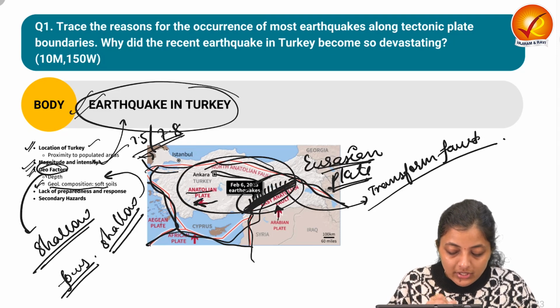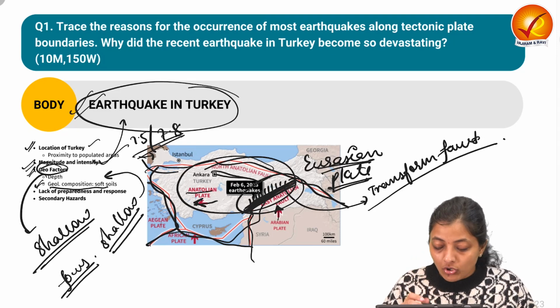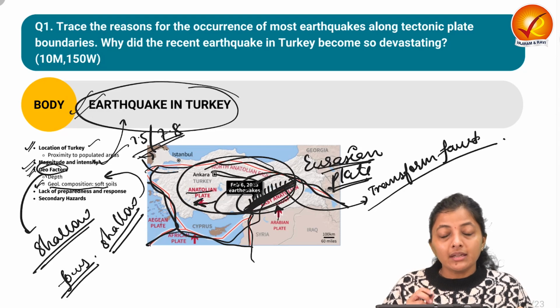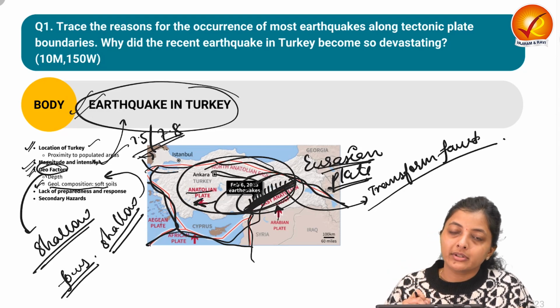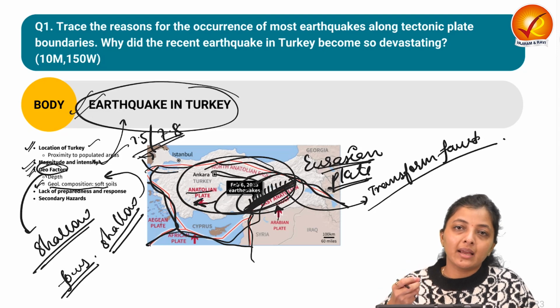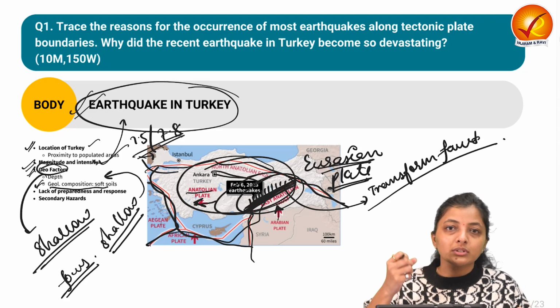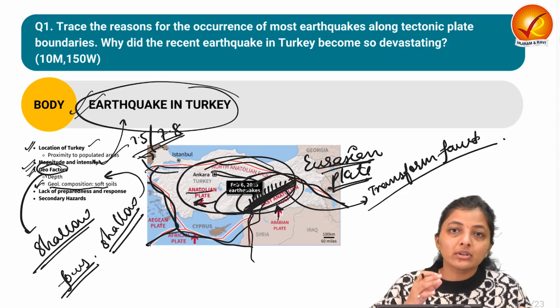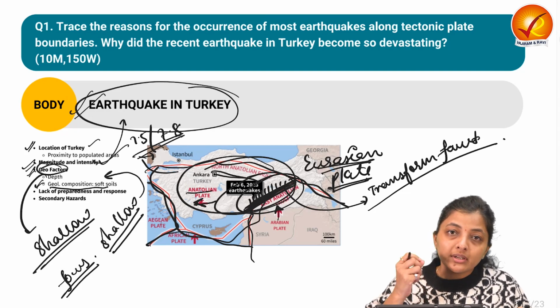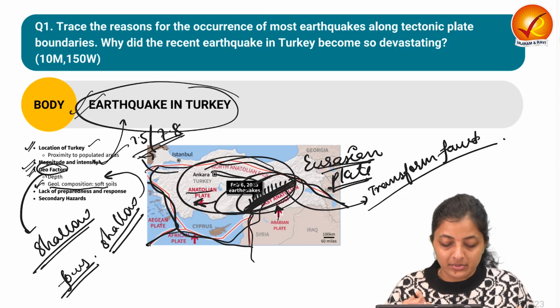Next is about the geological composition. The geological composition of this particular area is such that the soils are very soft. So when the shaking of the earth happens, it results in more devastation. The buildings collapse, and there is more destruction to the communities as well as to the infrastructure.